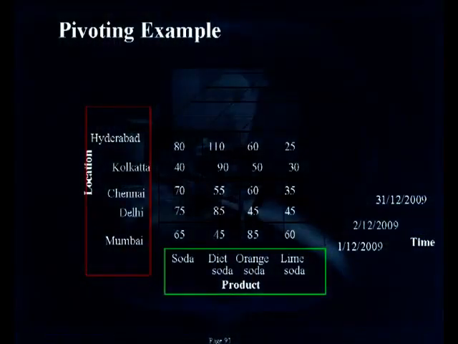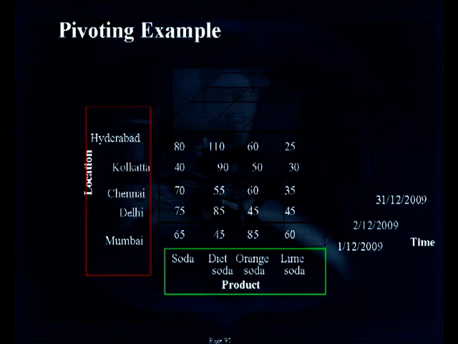For example, rotating may consist of swapping rows and columns, or moving one of the row dimensions into the column dimensions, or swapping an off-spreadsheet dimension with one of the dimensions in the page display. The page display dimension can become one of the new rows or columns. We call this type of operation pivoting.